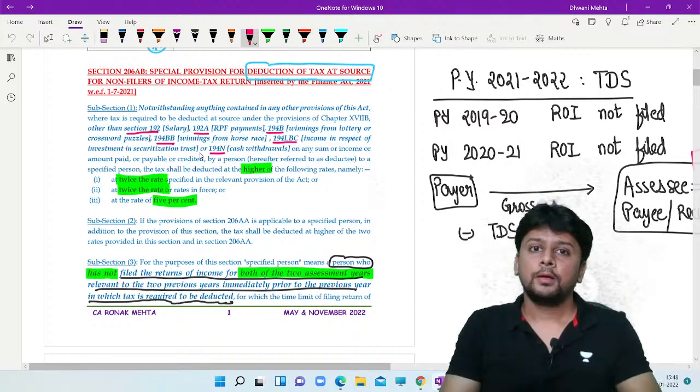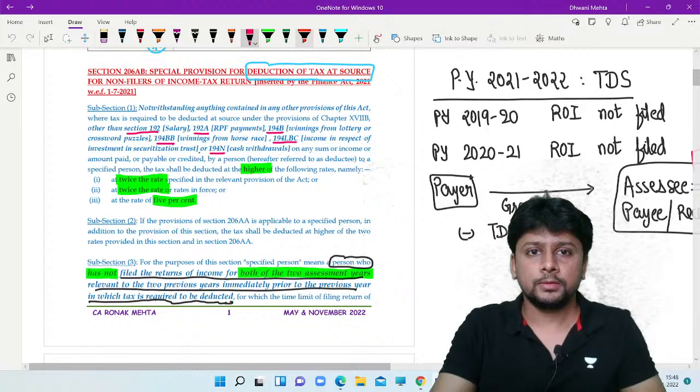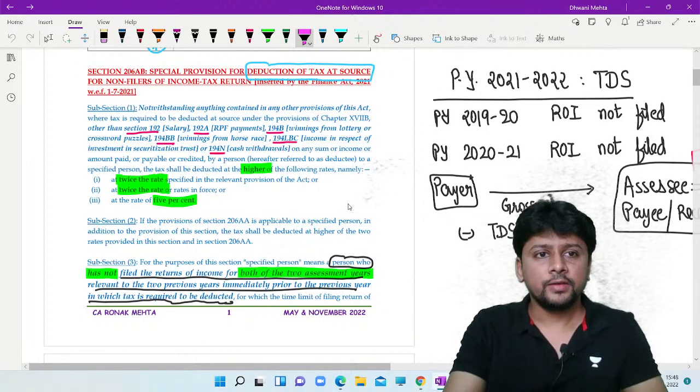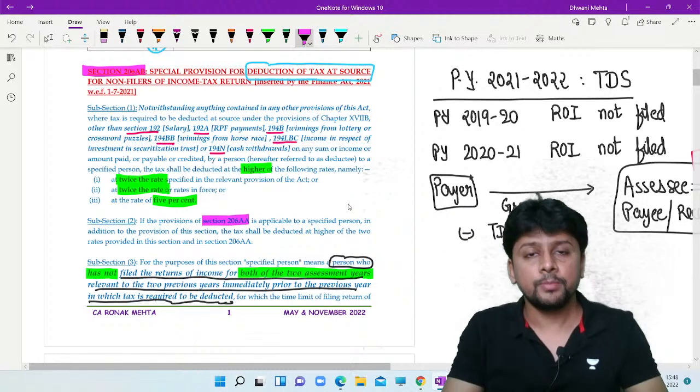Then another interesting thing that the lawmakers have drafted is that they have thought, what if 206AB and 206AA both apply?